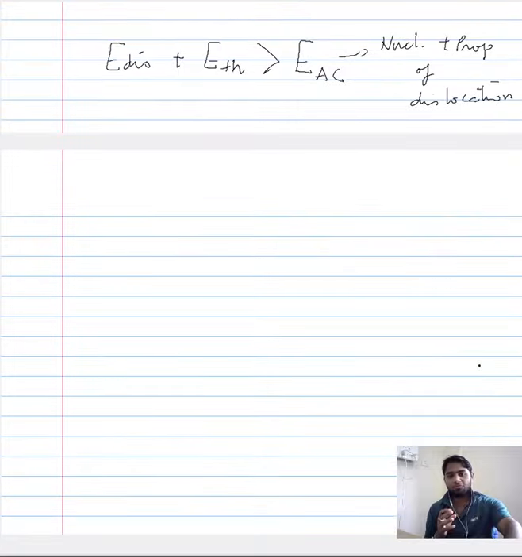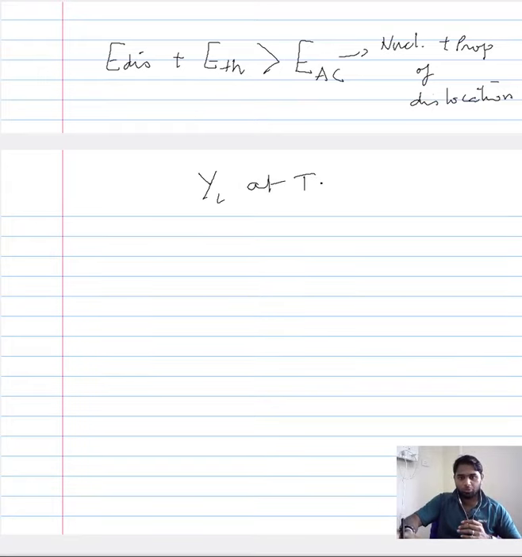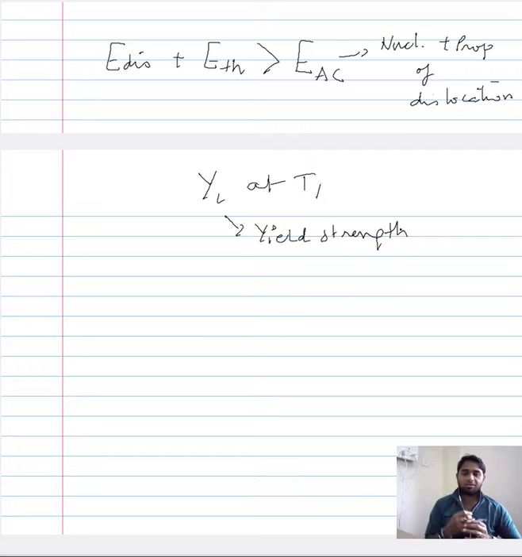Now when you relate the strength of a material to its yield strength, supposing Y1 is the strength of a material at temperature T1, and Y1 is nothing but the yield strength. So yield strength is nothing but the stress that is required to cause a plastic deformation. Now at T1, which is around ambient temperature, the thermal energy is not much.